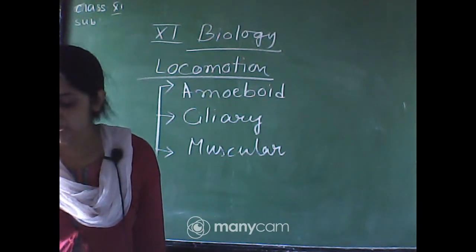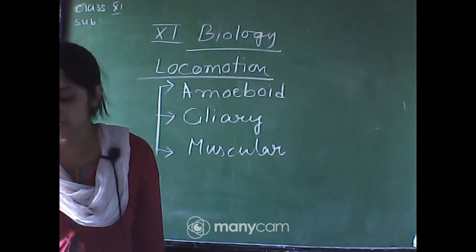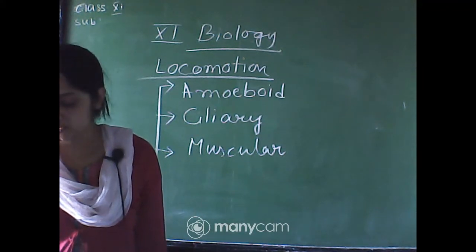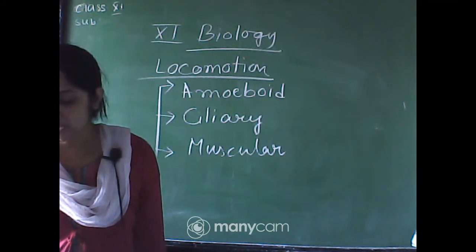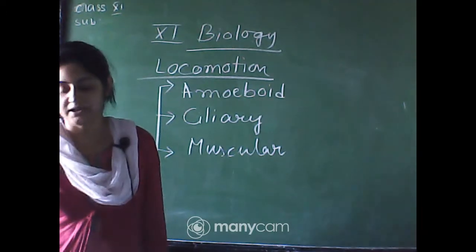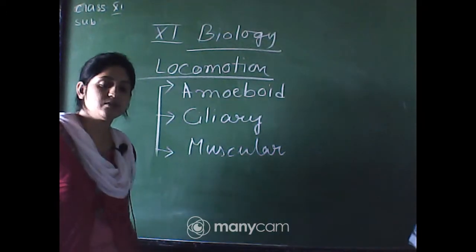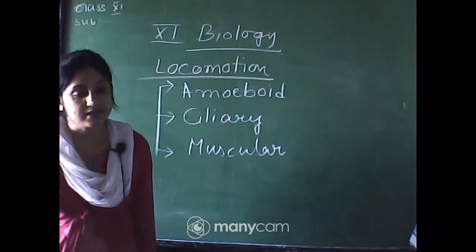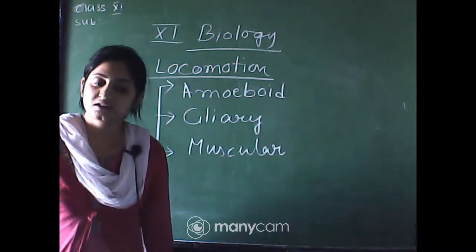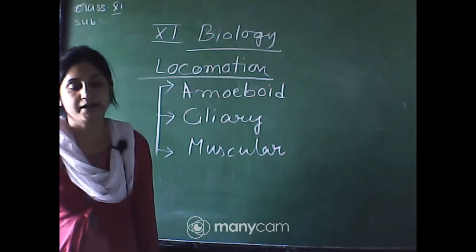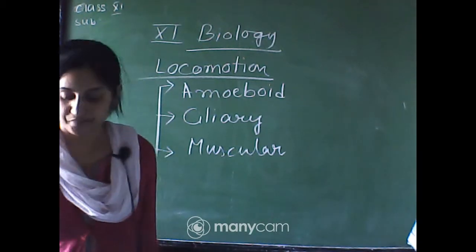Muscles have been classified using different criteria, namely location, appearance and nature of regulation of their activities. Based on their location, three types of muscles are identified: skeletal, visceral and cardiac muscle. So skeletal muscle, which you can say is the striated muscle, visceral muscle, which is smooth muscle, and cardiac muscle, which is present in our heart.